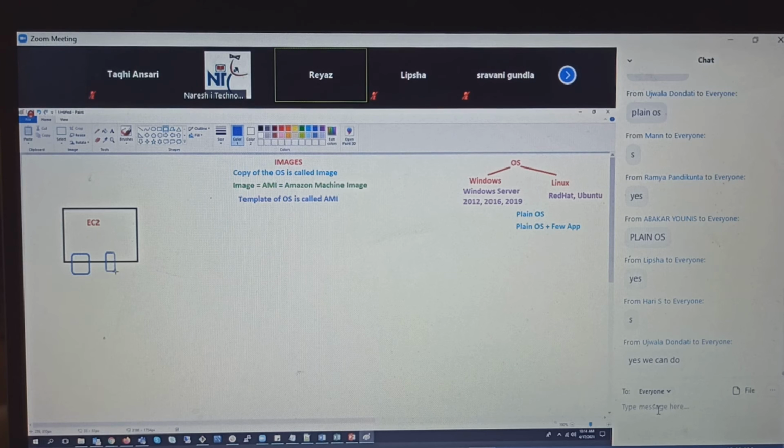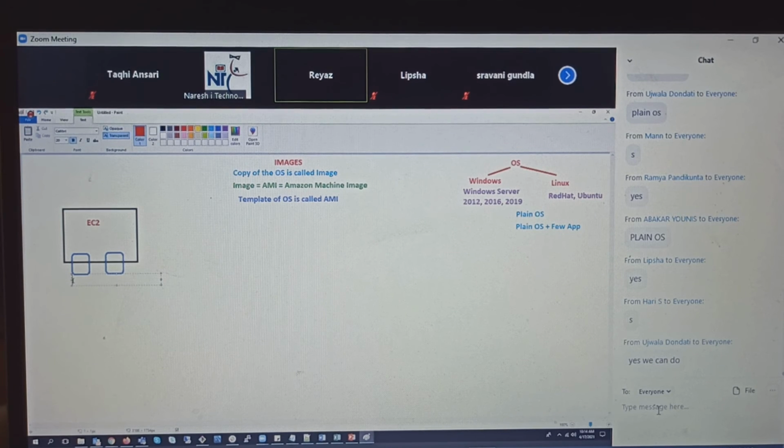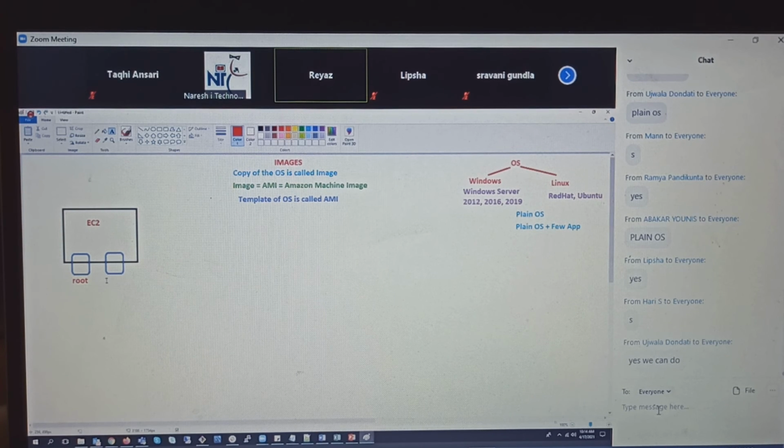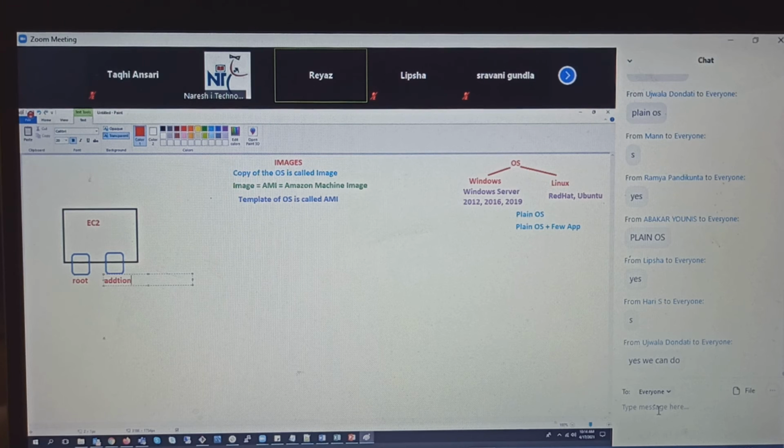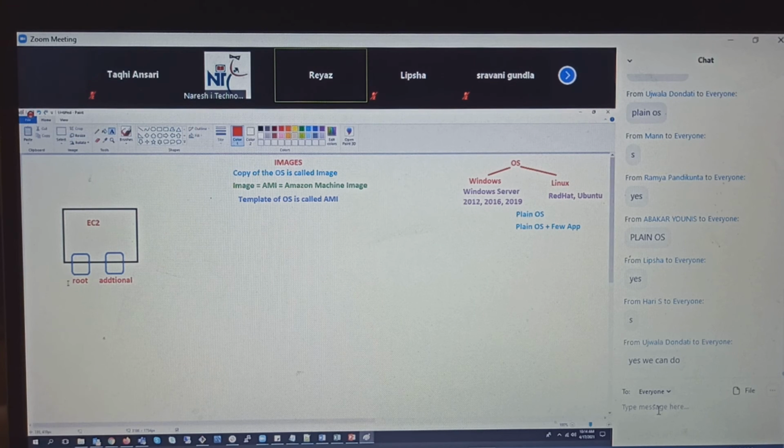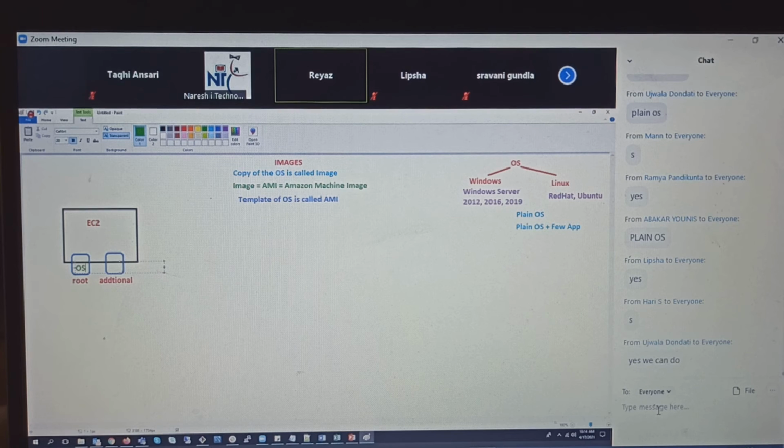This is the root volume, and you have an additional volume. And definitely you know very well that the root volume has the operating system.